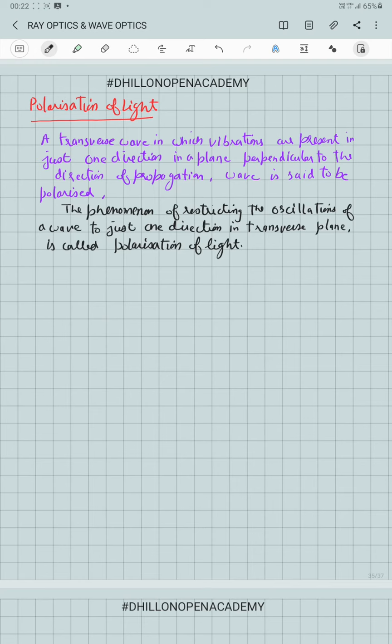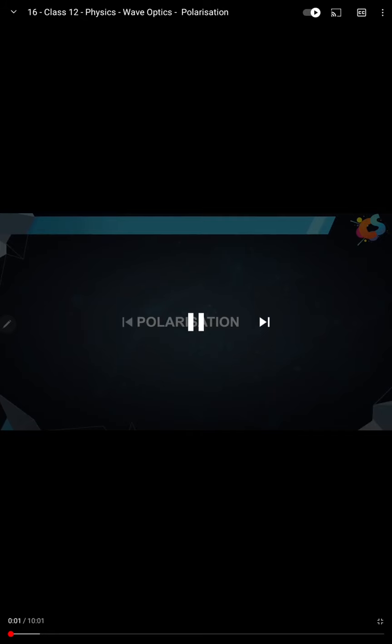A transverse wave in which vibrations are present in just one direction in a plane perpendicular to the direction of propagation is said to be polarized. The phenomenon of restricting the oscillations of a wave to just one direction in the transverse plane, we call it the polarization of light. Let us see an animation about the polarization of the light.